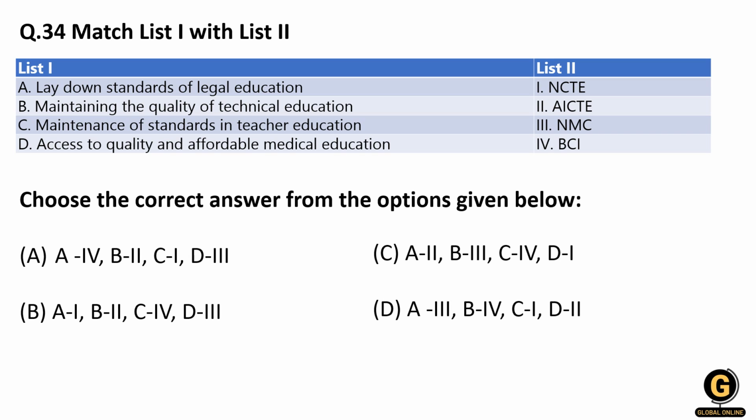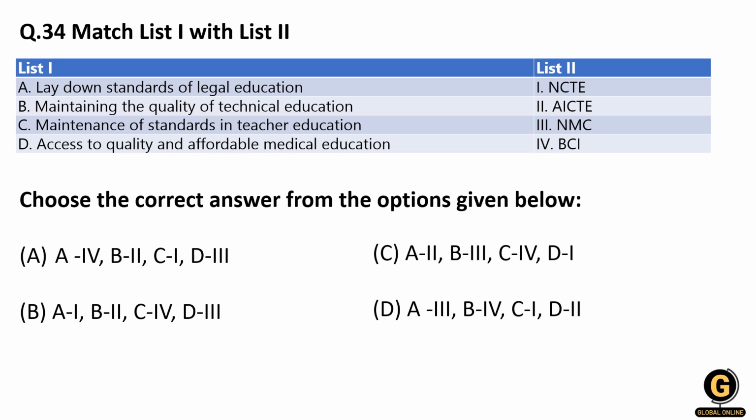So with teacher education we all know, because we are also preparing for UGC NET, it will be taken care by National Council for Teachers Education, right? So it will be C1. C for 1 will be the correct pair. So you can see in the A and B, only A has C for 1, D for 3. So our correct answer will be A, right?